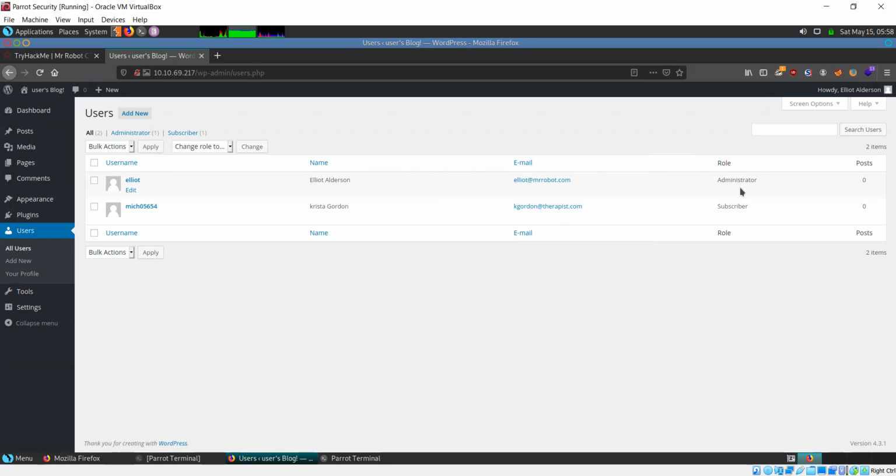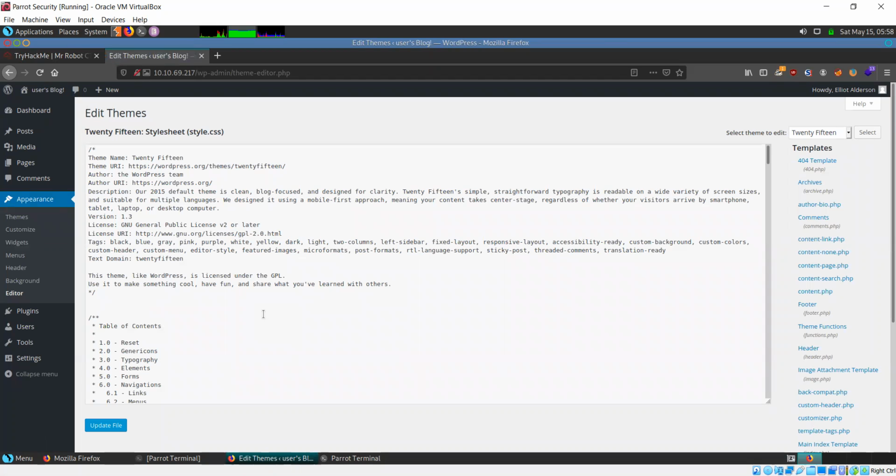So that means I have complete control over this website, because as an administrator, of course, you can do whatever you want. The next step will be similar to what we've done previously. So I'll go to this appearance and editor, and I'll edit a template.